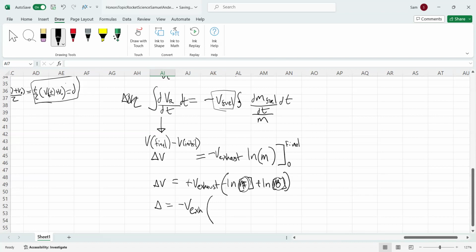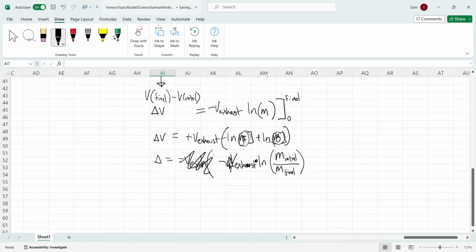We would obtain the velocity of exhaust times the natural logarithm of the, what is positive, here we have mass 0, or initial mass, and we have mass final, mass F, being subtracted. So this would be the divisor, final mass. That's how Tsiolkovsky's equation is obtained.